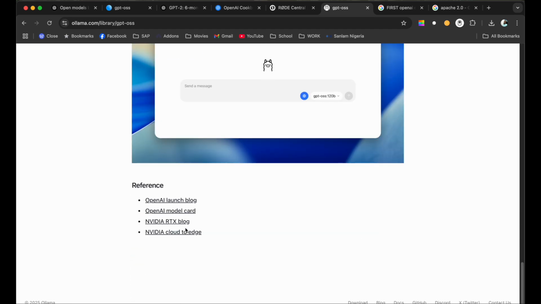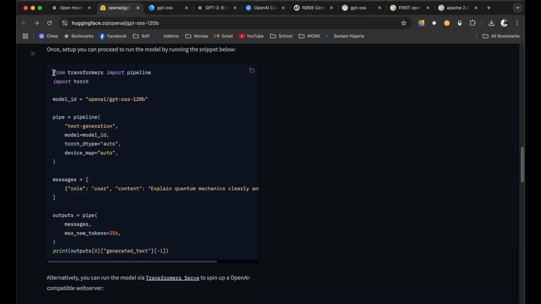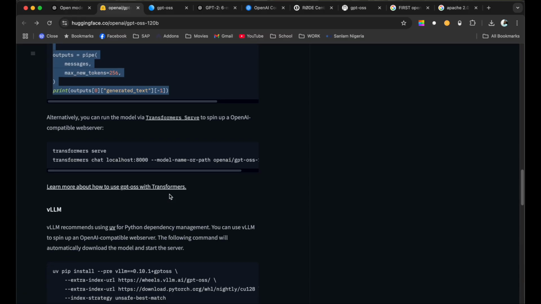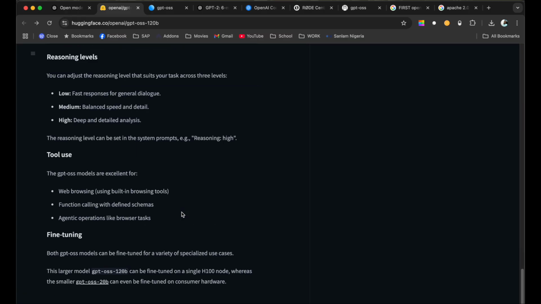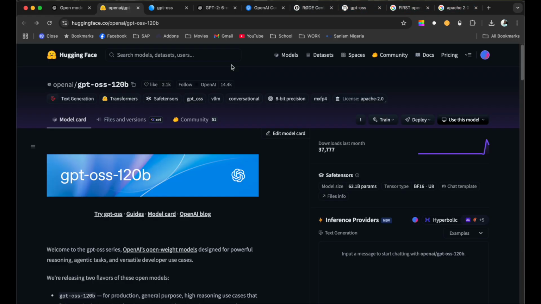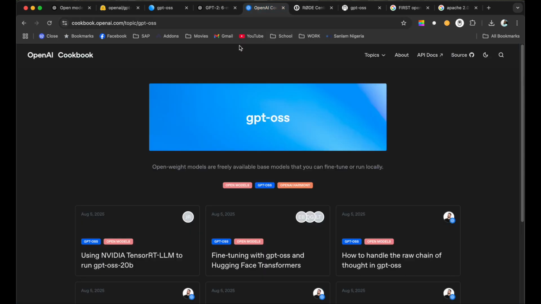Let's look at Hugging Face. If you want to run this, this is how you would run it using the Transformers library pipeline. Set the name of the model, text generation, the ID, and you get the output from there. Now, if you were running this with Ollama, I think this is pretty simple. What I really wanted to show you now is the cookbooks that have been made for this model. So let's look at some of them.